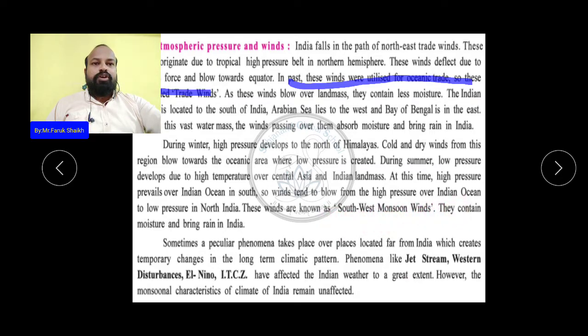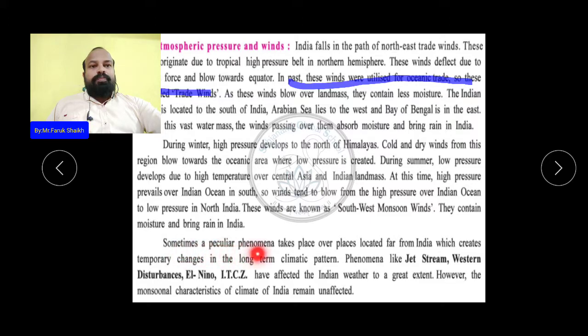They contain moisture and bring rain in India. These winds contain moisture because they blow across the ocean, and while blowing across the ocean, they absorb moisture from it. That is why these winds bring rain in India, and this is also known as the southwest monsoon wind.